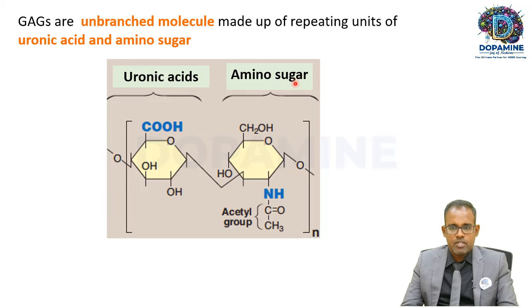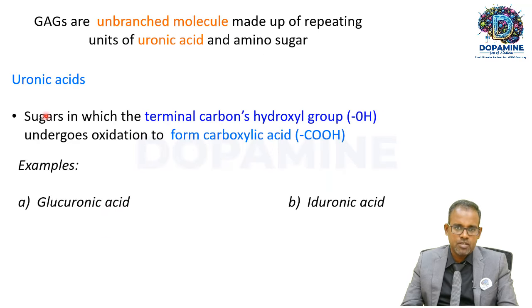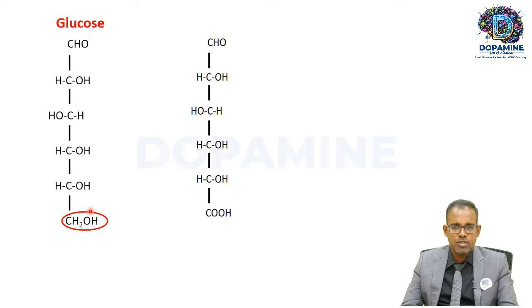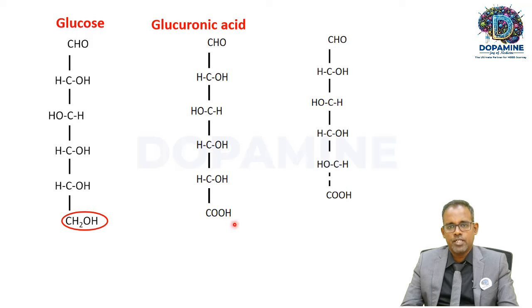Okay, fine. Let us see in detail now. Uronic acid is nothing but sugars in which the terminal carbon's hydroxyl group undergoes oxidation to form carboxylic acid. Examples are glucuronic acid and iduronic acid. For example, this is glucose, C1, C2, C3, C4, C5, C6. When the hydroxyl group on the C6 position undergoes oxidation to form COOH, then that becomes glucuronic acid. And this is iduronic acid. One is glucuronic acid, the other one is iduronic acid.